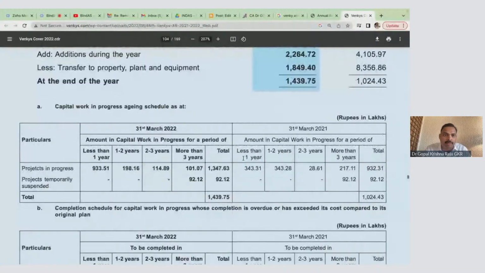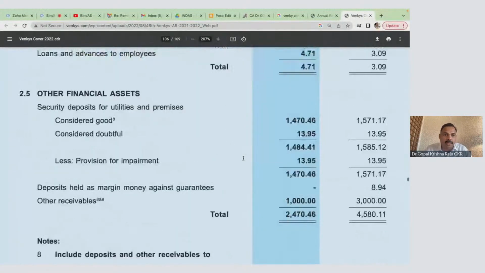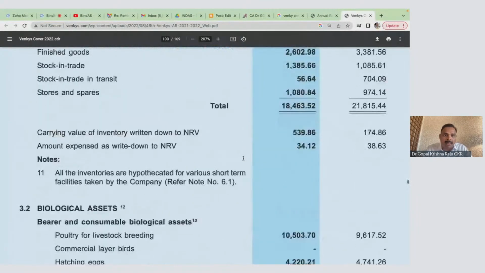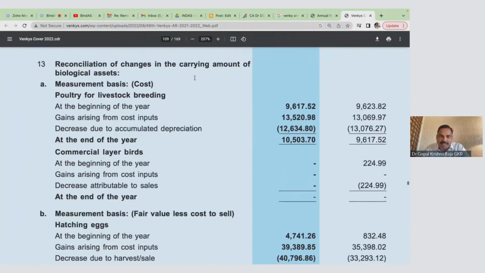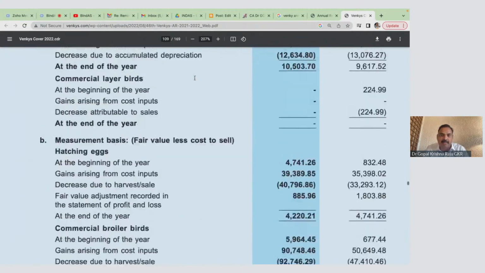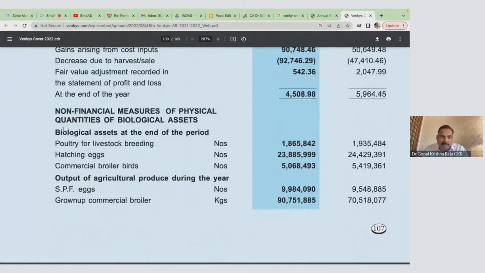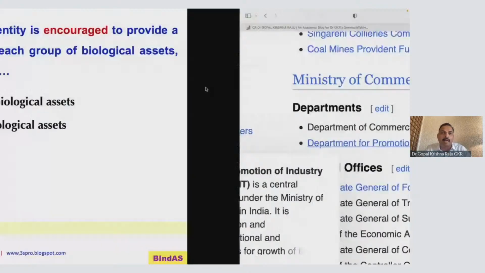Now please look at this. This is capital, this is financial assets. You have inventory, biological assets. Please look at this: bearer and consumable biological assets. They distinguish this in the note. So that is the fundamental difference. And they also give the quantity. Look at this, a reconciliation of the changes in cost, and they also give the quantity of biological assets at the end of the period. Look at the numbers: poultry, hatching eggs, commercial broiler birds. They give the numbers also. So values and also numbers. So now answer this question.